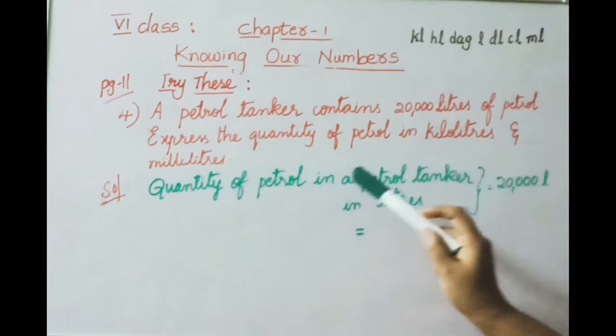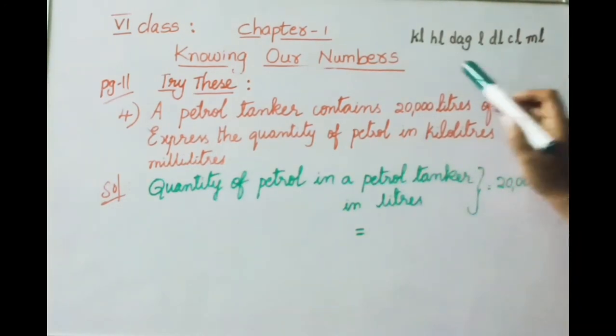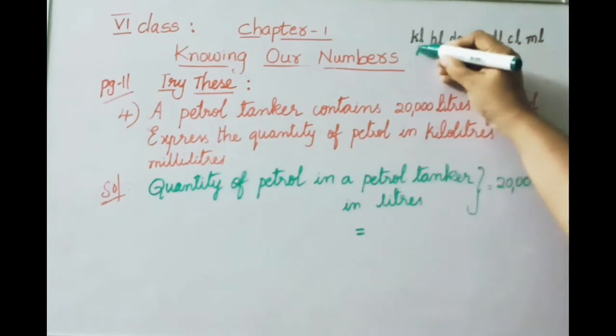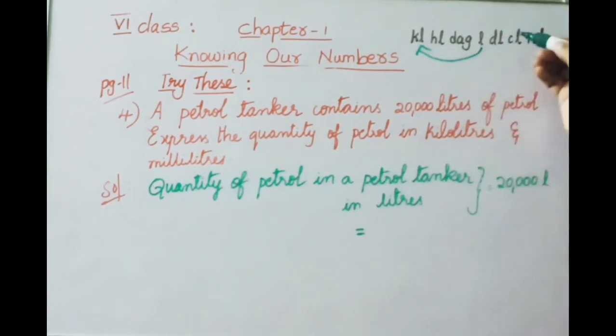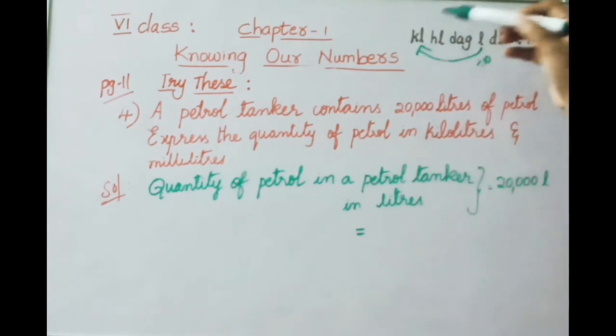Quantity of petrol in a petrol tanker in liters. How much have they given? 20,000 liters. Now what we have to do? Convert these liters into kiloliters. See here, already we discussed in the conversions. So liters to kiloliters. Lowest to highest. What we have to do? Each place we need to divide by 10. So how many places are there here? 1, 2, 3. So 10 tens 100, 100 tens 1000.